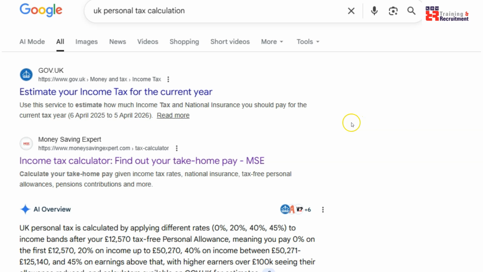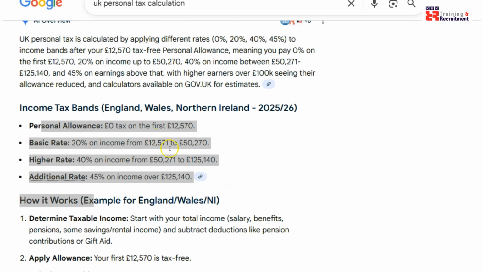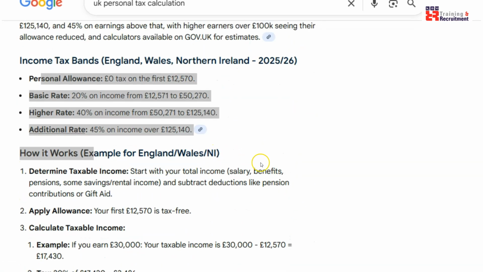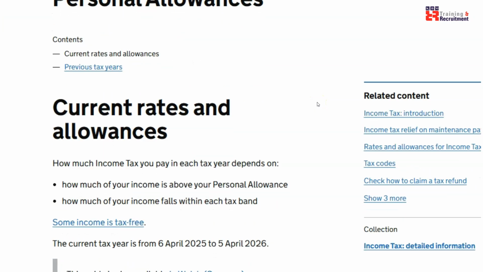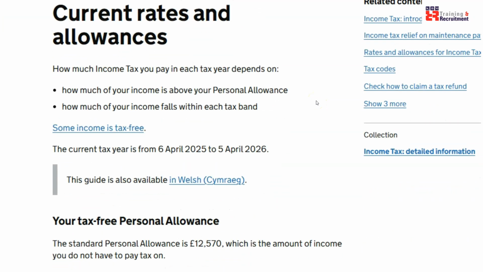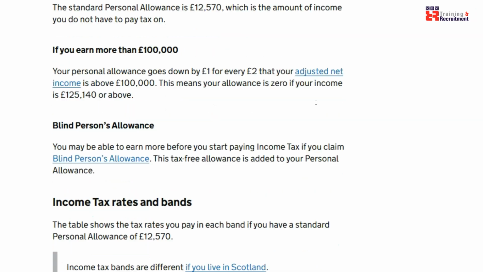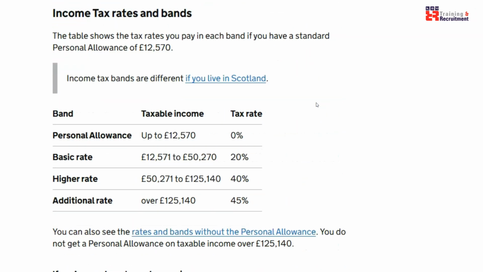Hello and welcome. You see, I asked Google UK personal tax calculation. It gave me a few links and a bit of calculations. So let's go to the official website of UK Gov. This is the official website which helps you to figure out income tax calculations, their thresholds, personal allowance.